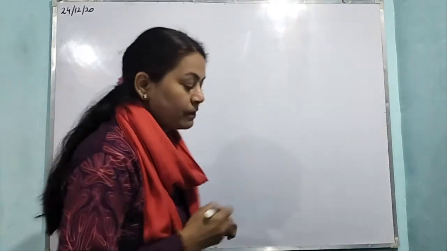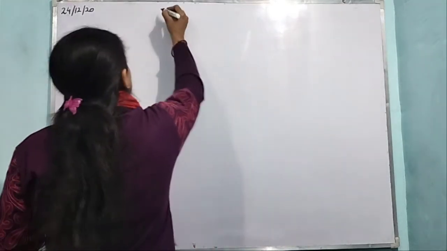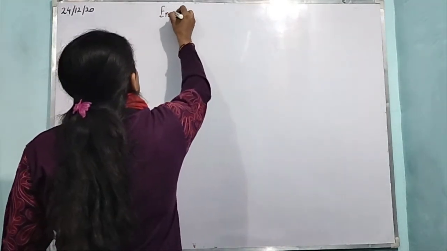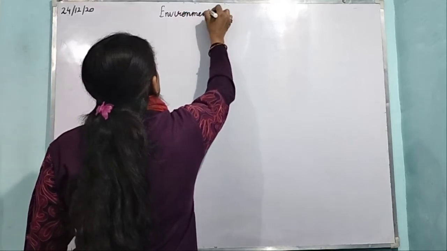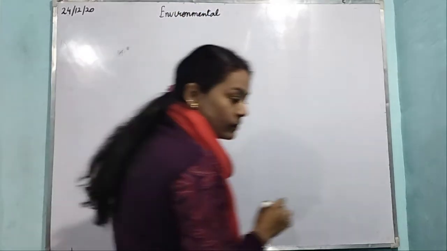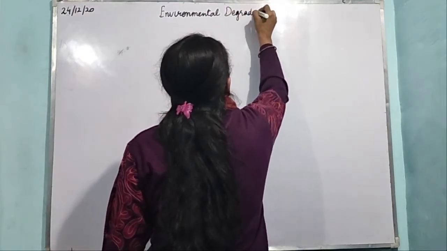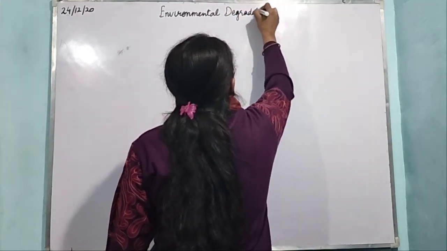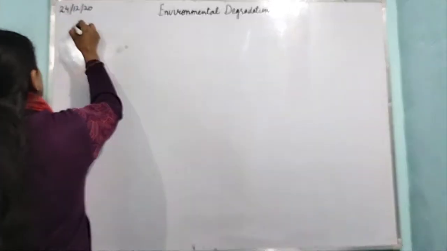This is the lesson, Environmental Degradation. So we are at the language skills.